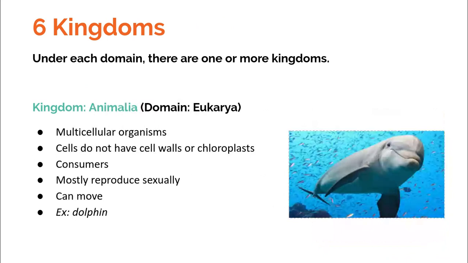Most animals reproduce sexually. Some are asexual, but it's not super common. And animals can move. So an example here is a dolphin, but you could also put any animal in this category: ladybugs, butterflies, birds, humans, cats, dogs, all fall into the kingdom Animalia.